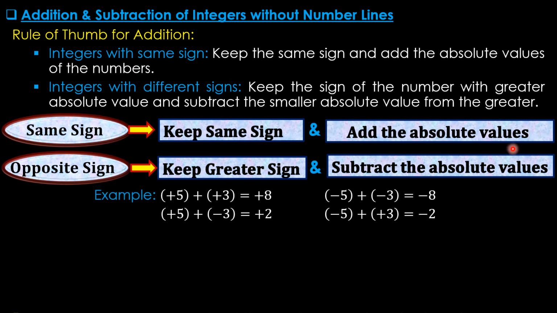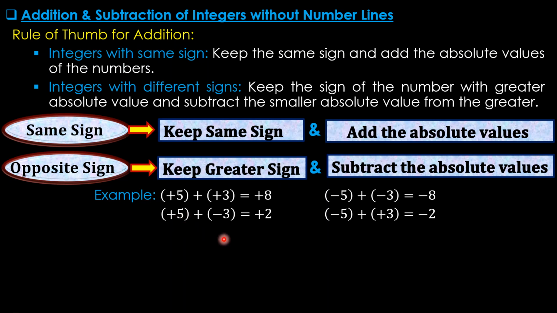So let's discuss examples. Plus 5 plus 3, same sign, so we keep the same sign here, then we add the absolute values. 5 plus 3 equal to 8. Similarly, same sign, minus 5 and minus 3, we keep the same sign, then we add the absolute values of these two numbers, which is 5 plus 3, 8. But if these signs are opposite, we take the greater sign, which in this case, plus 5 and minus 3, the greater sign is plus 5, we take plus sign here, then we subtract the absolute values.